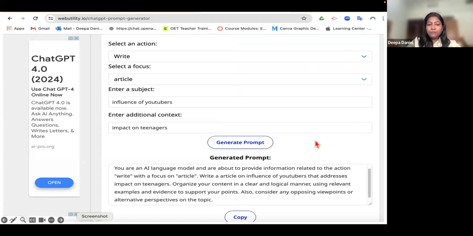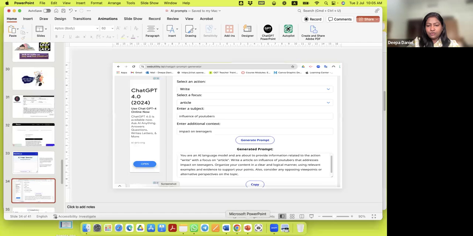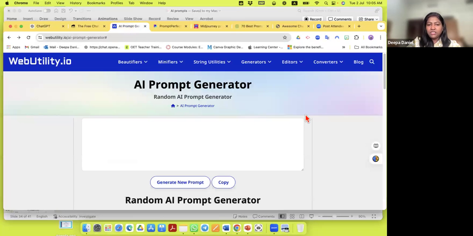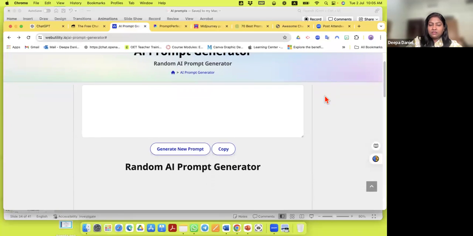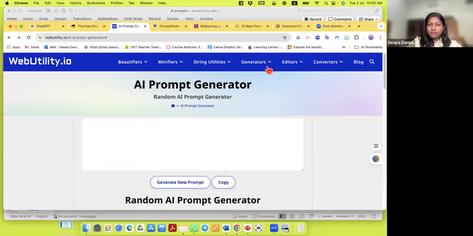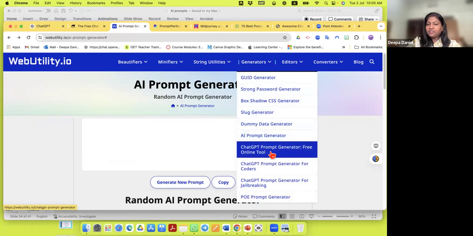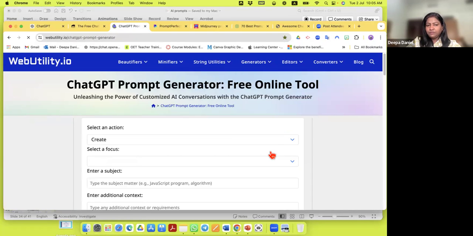Okay, this is one more. This is how the web utility looks like. Here, it gives you options. Okay, let me go live again and show you. Yeah, this is web utility. Now here, if you go to generators, you can see ChatGPT prompt generator. I want to go to this one. There.